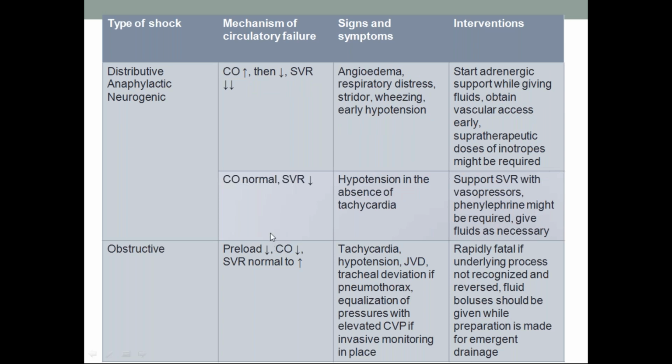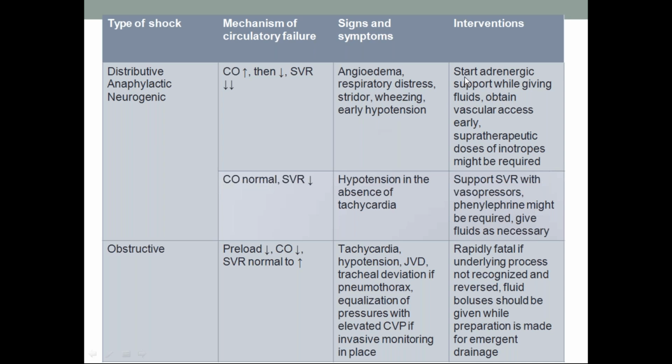Type of shock: distributive, anaphylactic, neurogenic shock. In distributive shock we have anaphylactic and neurogenic. So anaphylaxis is one of the forms of distributive shock, remember this. And sepsis is also a distributive shock. The mechanism is that cardiac output increases to compensate, but systemic vascular resistance decreases because peripheral vasodilation occurs. Signs and symptoms: angioedema, respiratory distress, stridor, wheezing, hypotension.